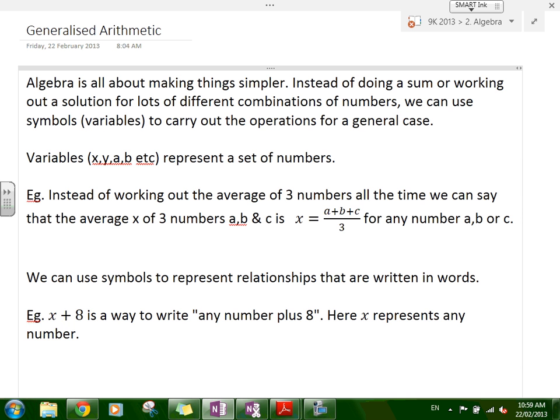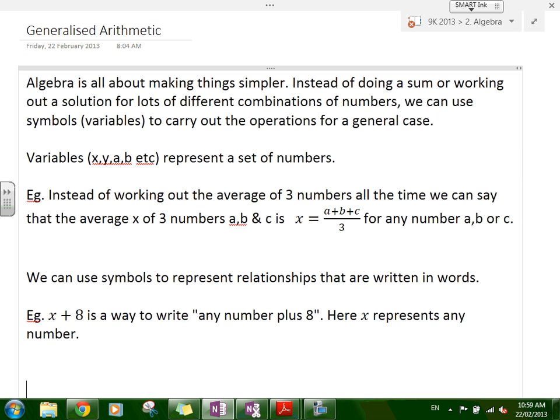So instead of doing a sum or working out a solution for lots of different combinations of numbers, you can come up with a single rule using different symbols, and then you have an algebraic expression, an expression that describes a whole lot of things, okay, for any number of cases. And so that's what it means by general case.